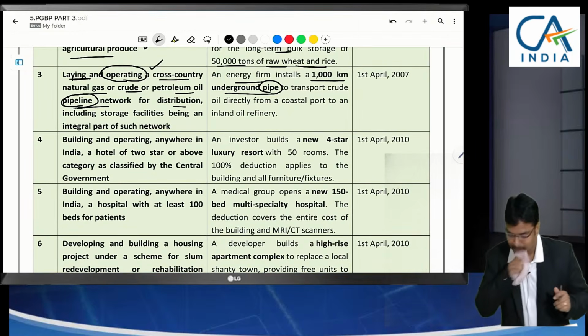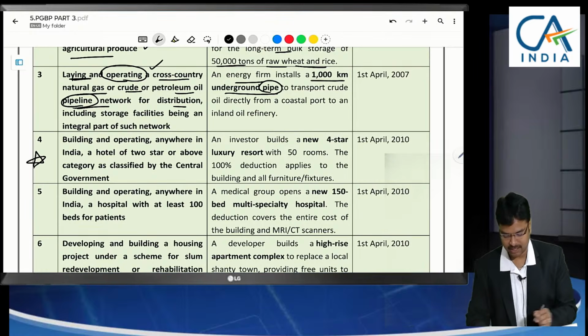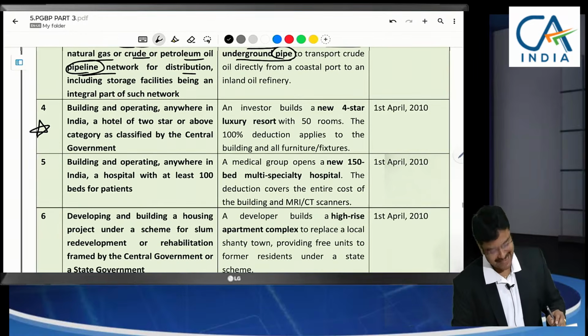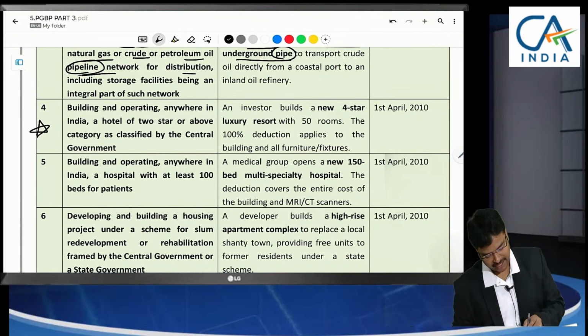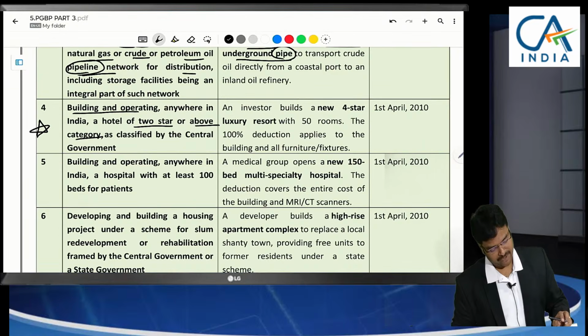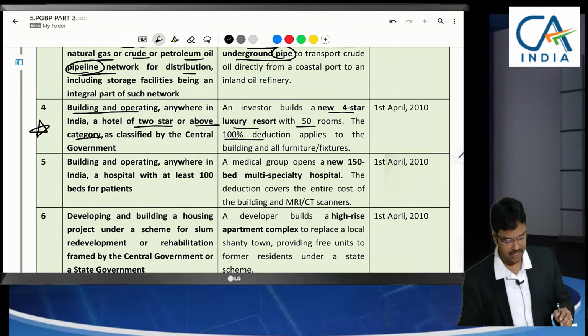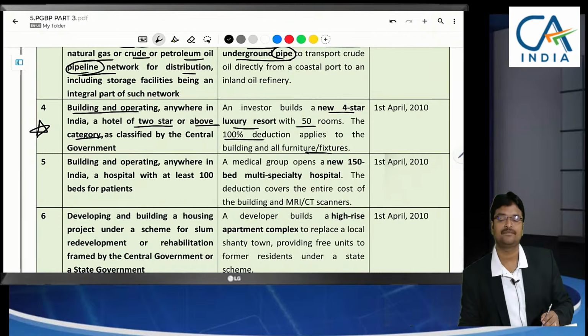Coming to the next one, hotels. This might be useful to us. Hotel in the sense not eating hotel, sir. Stay facility, room facility. Minimum 2-star or above category hotels. Building and operating. If we construct hotels, there will be a lot of capital expenditure. Luxury hotels, for example a new 4-star luxury resort with 50 rooms. The entire cost of this construction, 100% deduction is applicable, including all furnitures. Very good benefit to them.